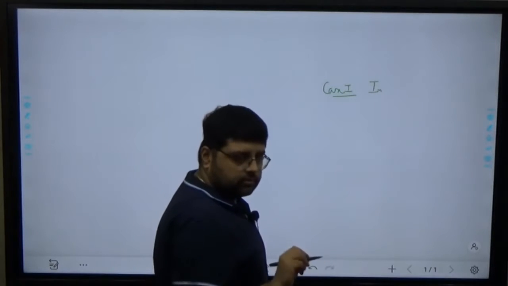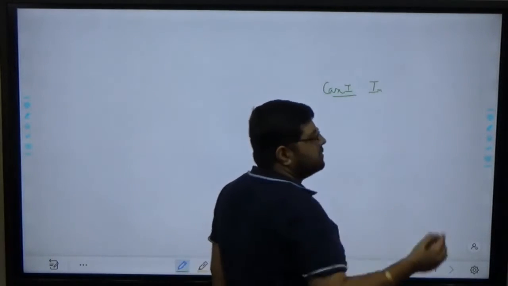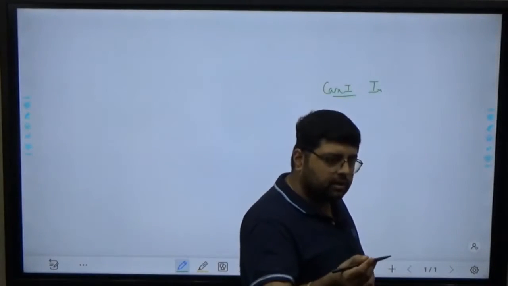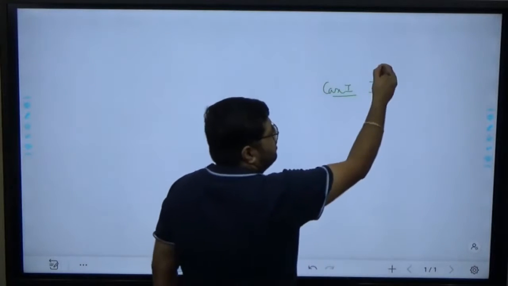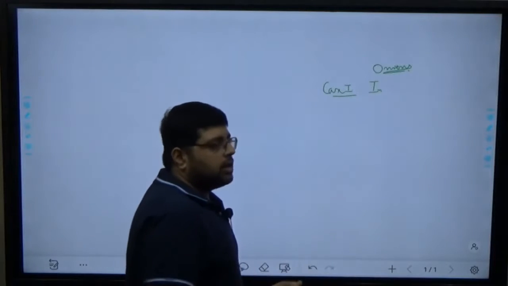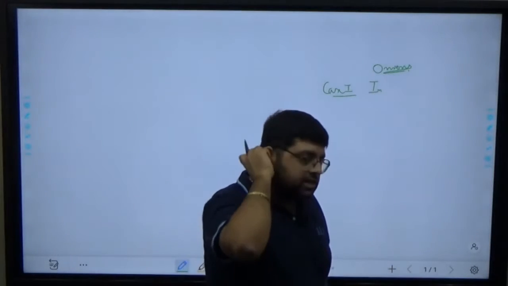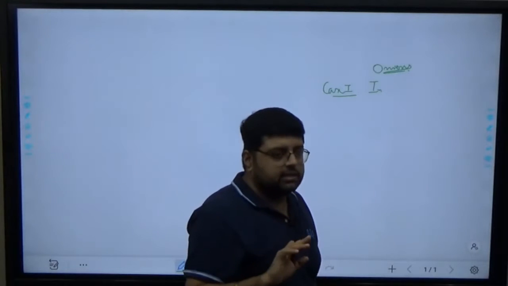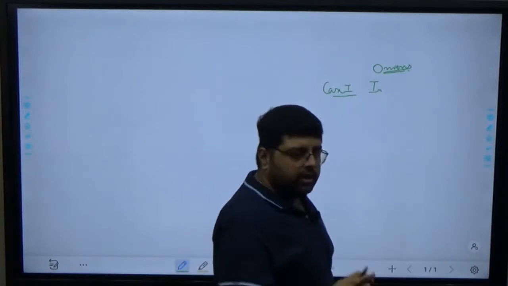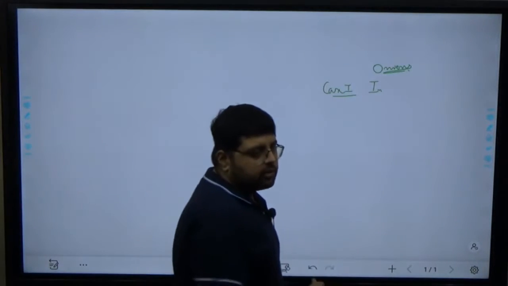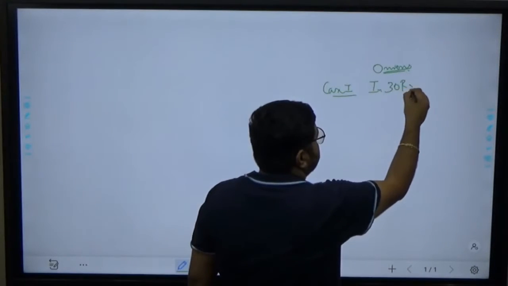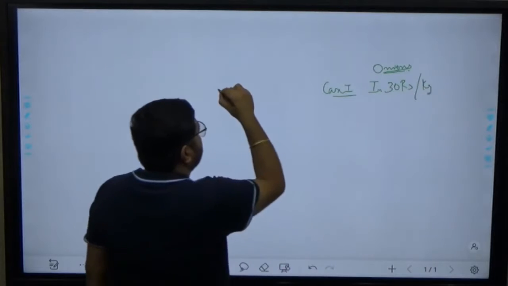In case 1, you went to purchase some particular product. For example, you went to purchase some vegetable, tomatoes or onions. So you went to purchase onions. Last week you purchased the same onions, 1 kg, at, for example, 20 rupees. But today you purchased onions at, for example, 30 rupees per kg. Last week how much did you purchase them for?